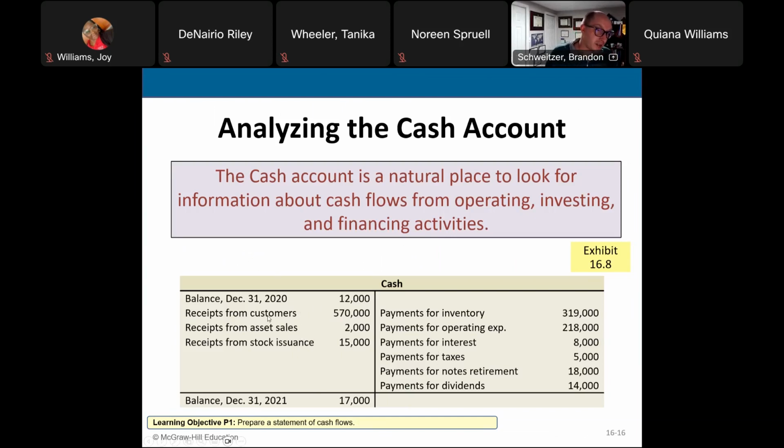On the side of cash coming in, we got cash from customers, that's operating, cash from the sale of assets, that's investing, and cash coming in from the issuance of stock, that's financing. Then cash going out for operating and financing activities. So now that we have an idea, we can further analyze our cash.